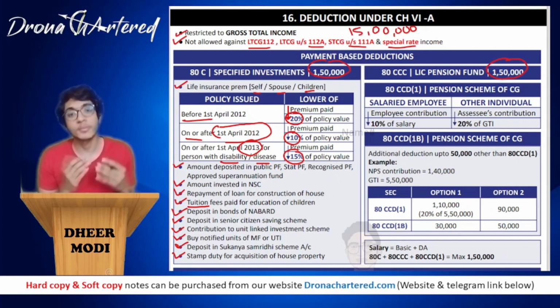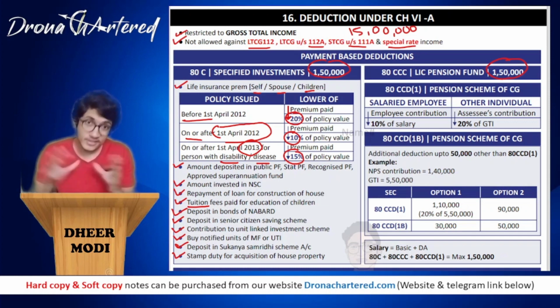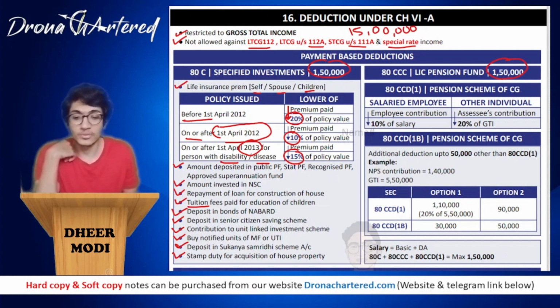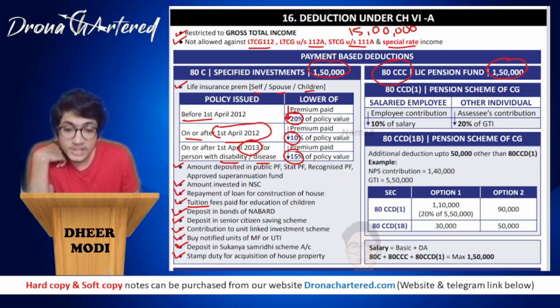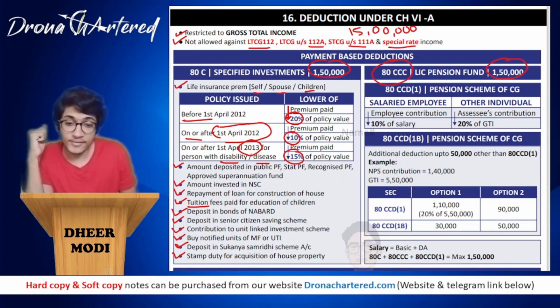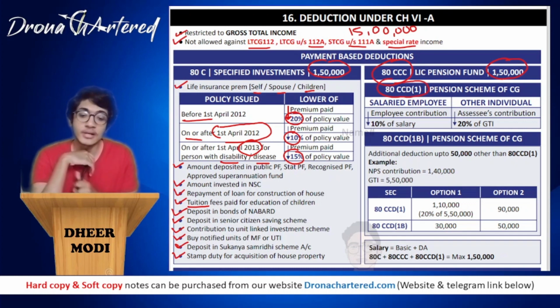If you purchase any house property and you paid stamp duty for the acquisition, then the stamp duty that you paid will be allowed as deduction under section 80C. So remember, all of the deductions club maximum 1,50,000. Okay, coming to your next section, that is section 80CCC. This is also under the cap of 1,50,000. That is your LIC pension fund. And last, under this 1,50,000 cap comes section 80CCD1.